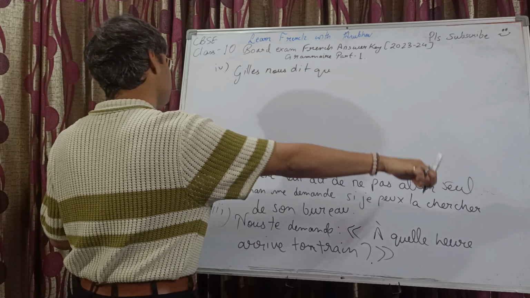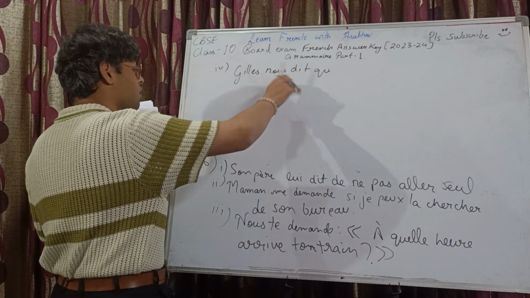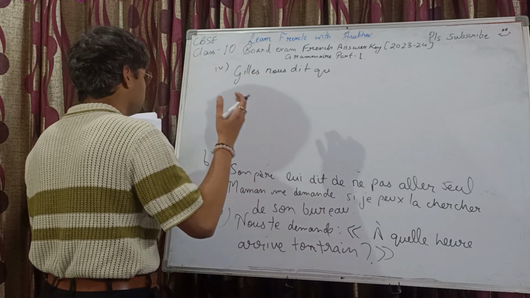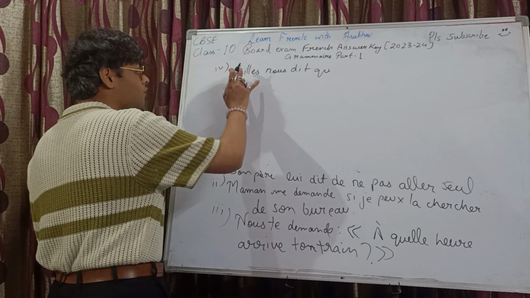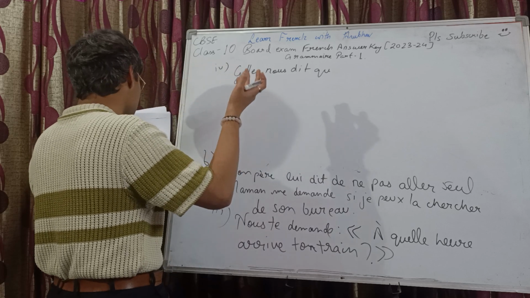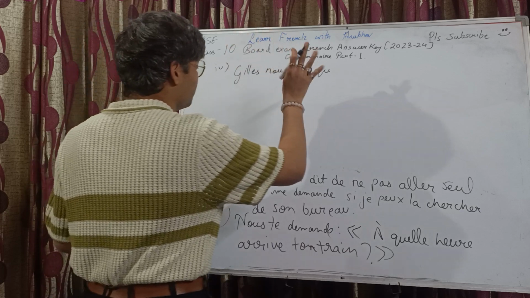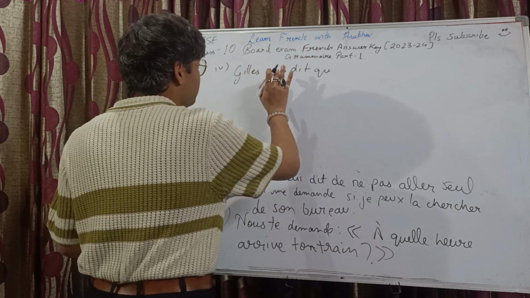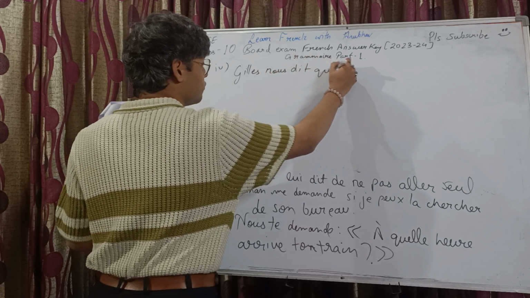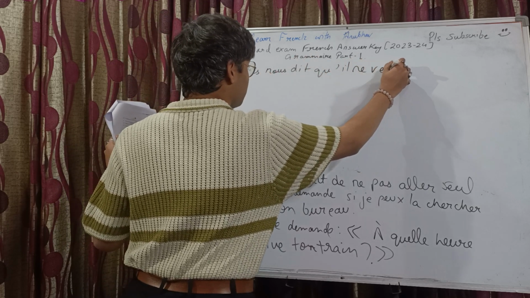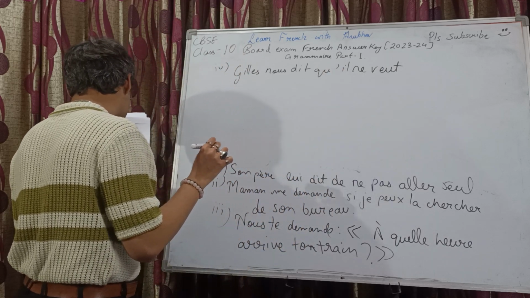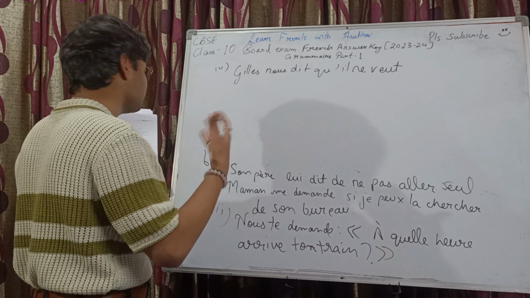If you are changing it to indirect, it will become I. Guy is referring to himself as I. I don't even know whether it's the name of a girl or a boy. Anyways, themselves. If Guy is referring to themselves, then again preferably go for il. Guy nous dit qu'il ne veut pas. Now he is referring to us as vous.